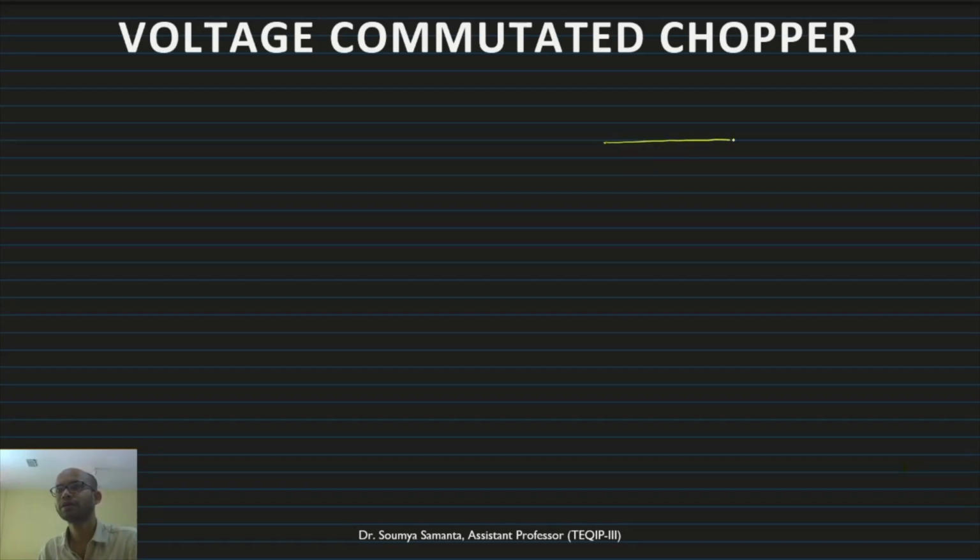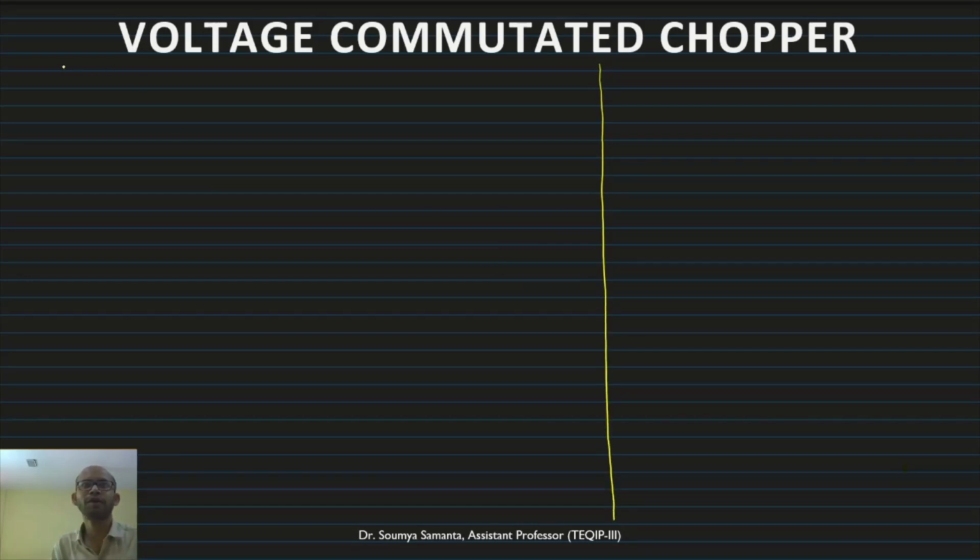So let us start here. Before that, let me divide the page. One part I will use for drawing the waveforms, and on the left side let me draw the circuit diagram. First I am drawing the switch step-down converter, the buck converter.